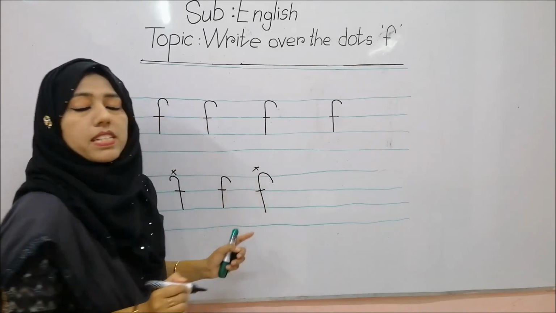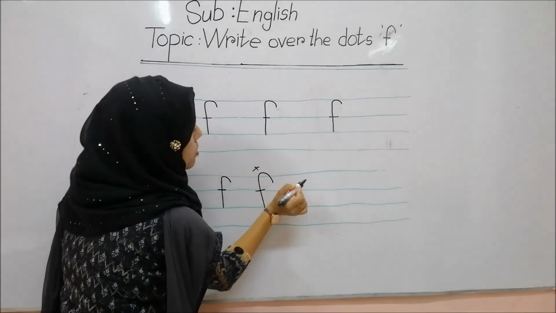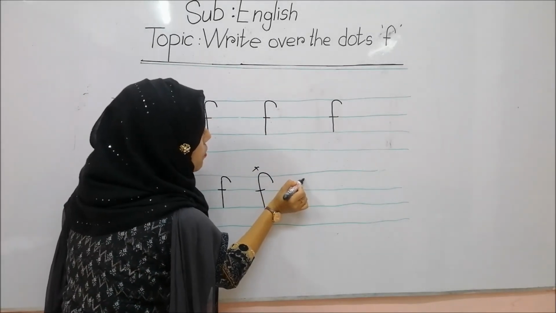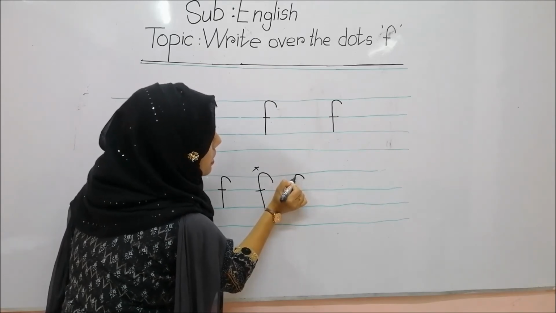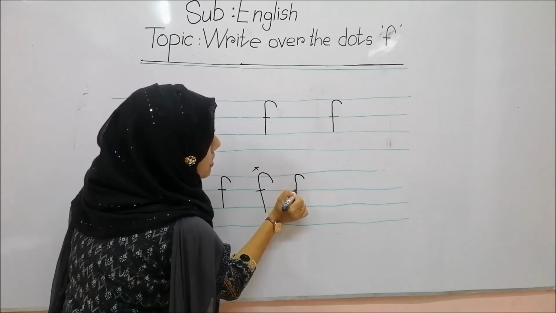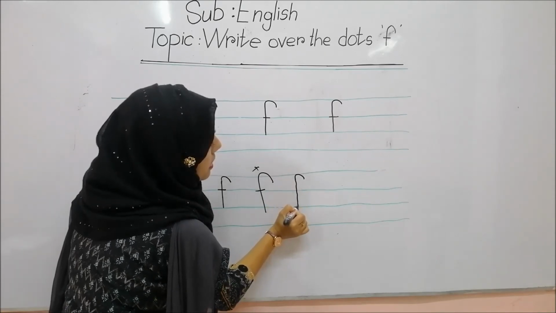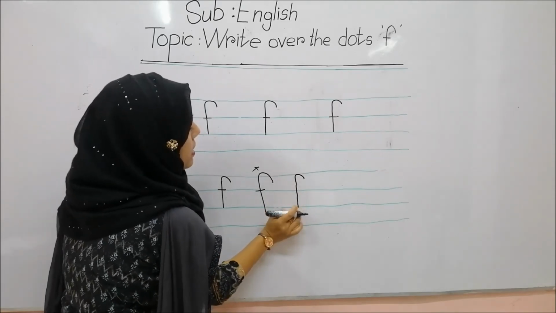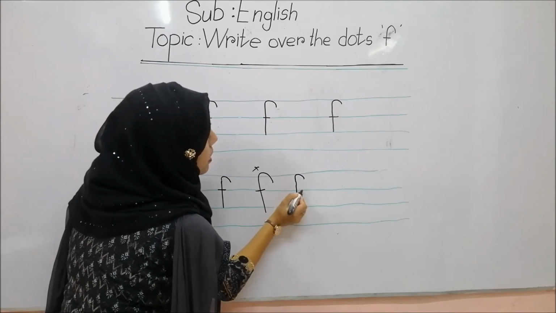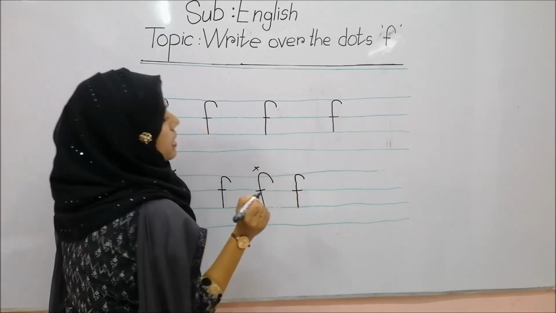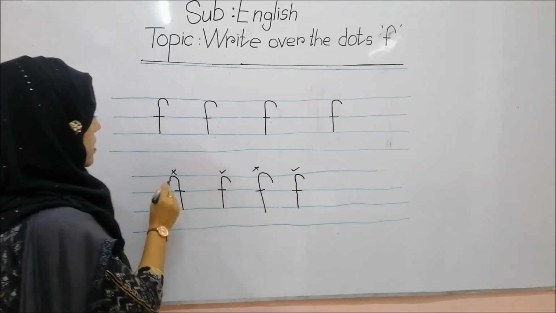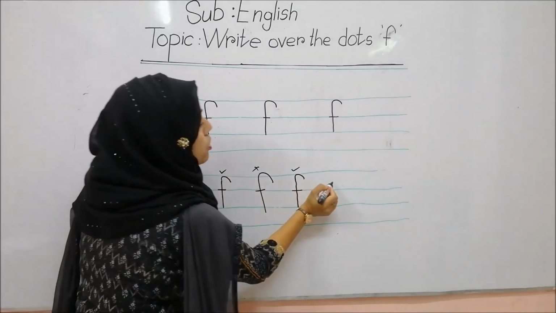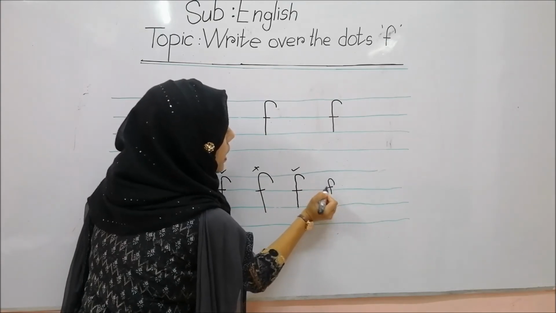Is it right? No. You have to maintain the line, right? You have to touch the line. You will start from here, then you will go up and touch the first line. Then you will go down and touch the second line, then touch the third line. And in the middle line, you will draw the sleeping stick, this way, okay? This is right, this is right, this is wrong, this is wrong. Don't write like this way.